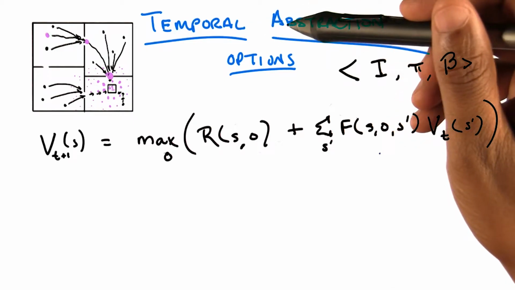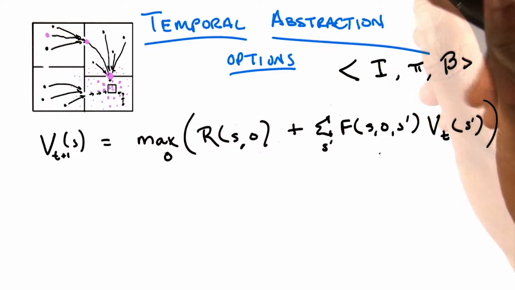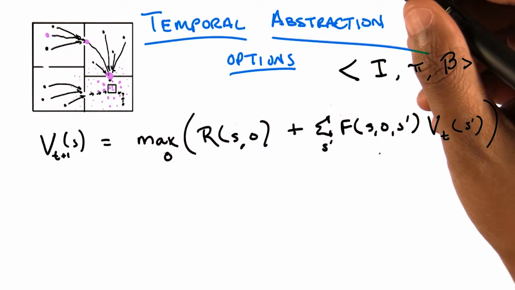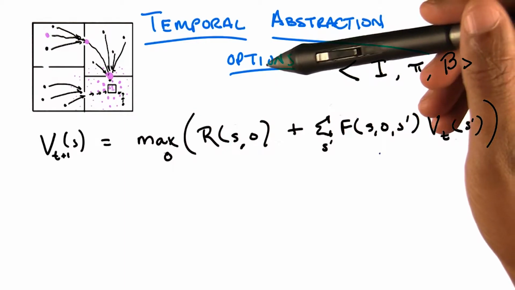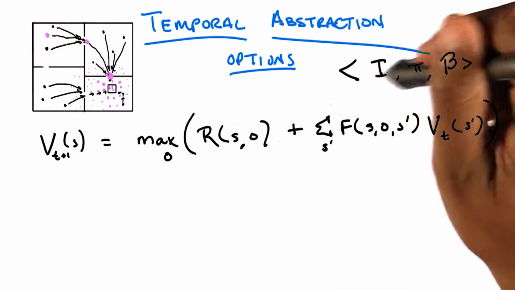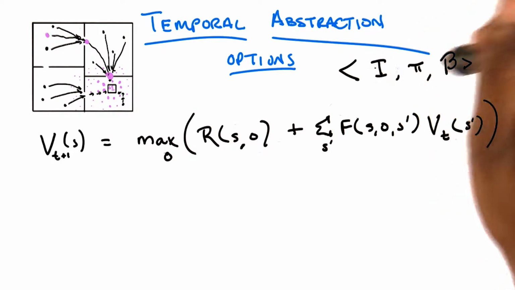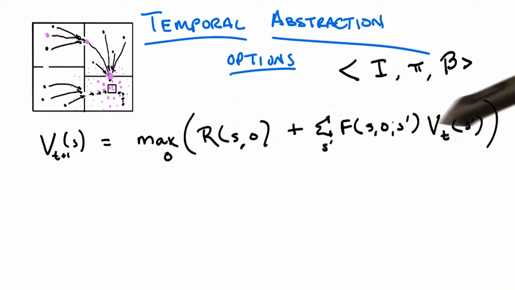Okay, Michael, enough of all this hand waving you like to do. Let's actually write out some equations. There's no need to fear the equations, Michael. I'm going to leave our little picture up so you can remember what it is we're talking about, and I'm going to leave up the tuple part of the definition of what an option is so that you'll remember that. And then I'm just going to write an equation up here.